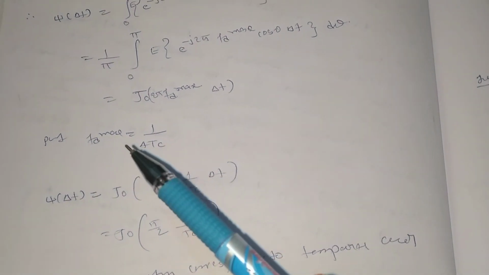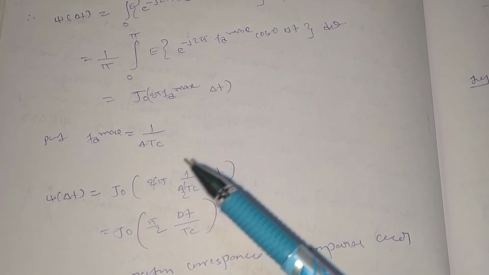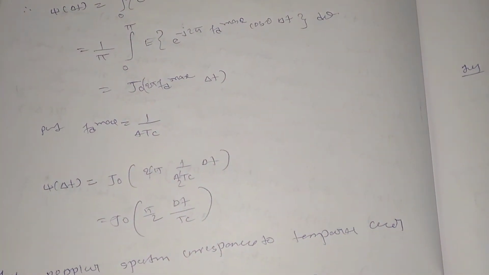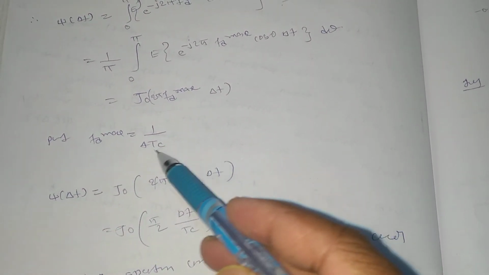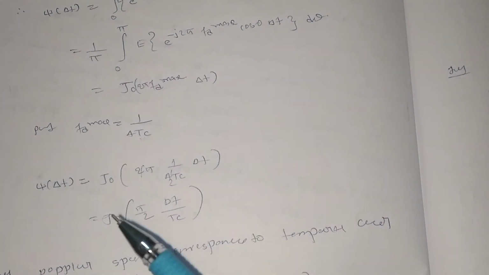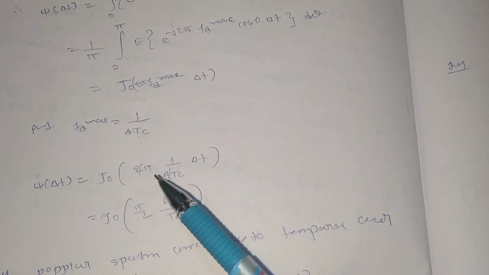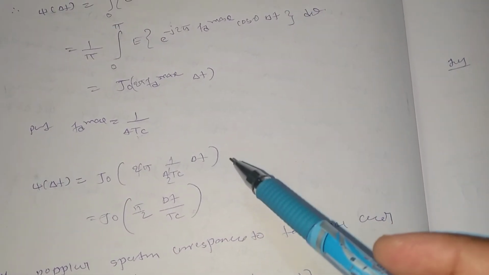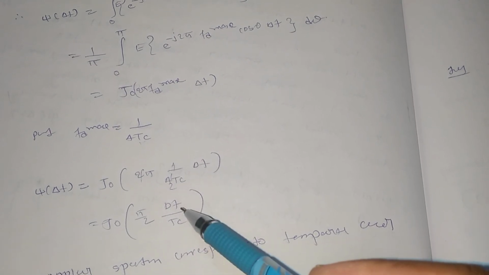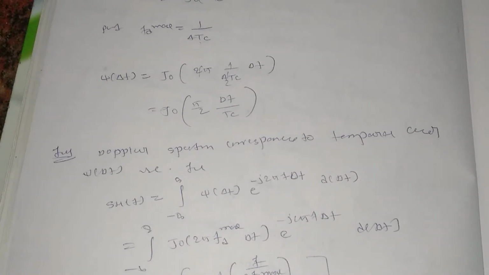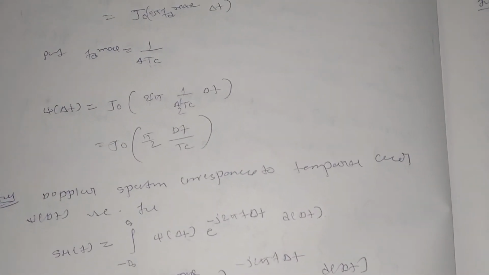Now put fd max equal to 1 by 4 tc in the above equation, where tc is the fundamental time period. So psi of delta t equals J0 of 2 pi fd max, which is 1 by 4 tc, into delta t. So the 2 and the 2 cancel, and we get J0 of pi by 2 into delta t by tc. This is the final expression we were expecting for this derivation, that is the Jakes model.